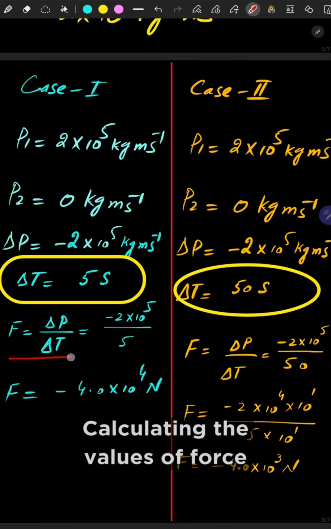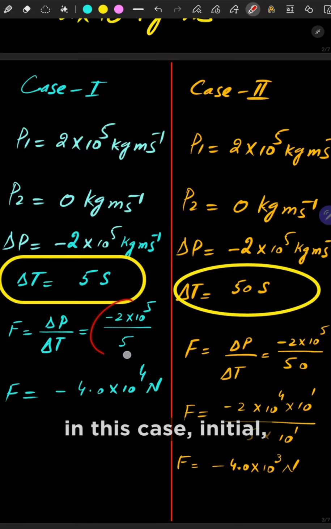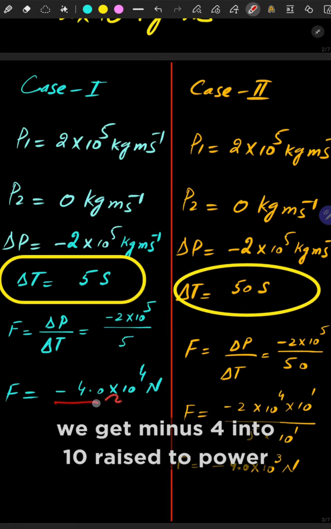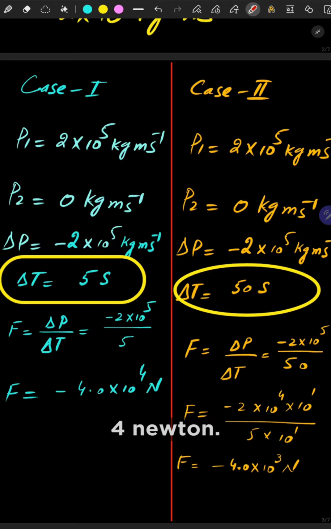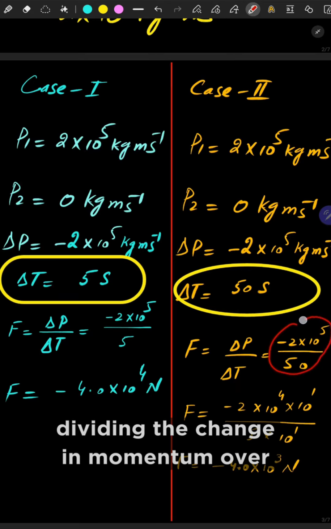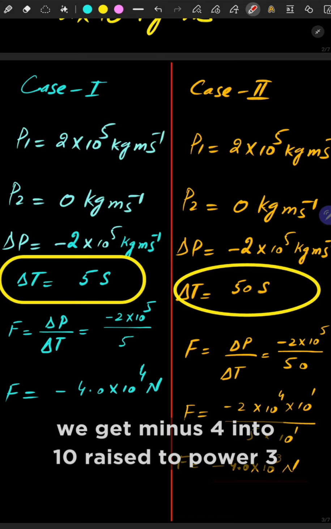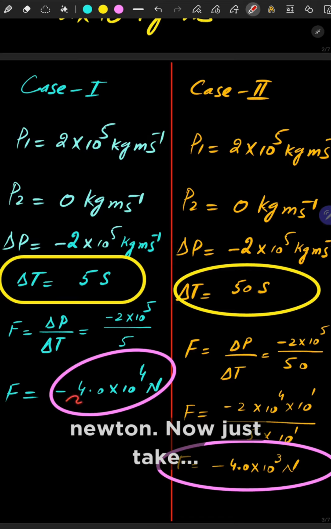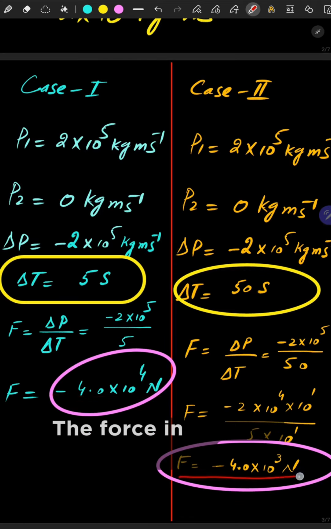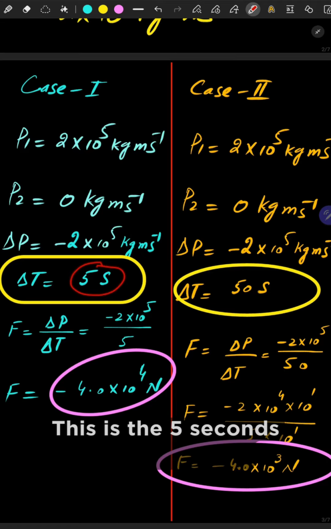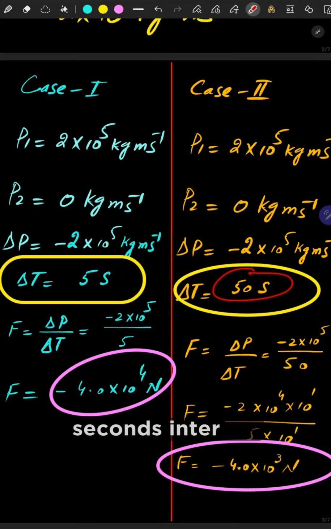Calculating the values of force in case 1, we get minus 4 into 10 raised to power 4 Newton. While in case 2, dividing the change in momentum over the time interval, we get minus 4 into 10 raised to power 3 Newton. Now just compare these two values. The force in case 1 is 10 times greater than the force in case 2. And the major factor for this is the time interval. This is the 5 seconds interval and 50 seconds interval.